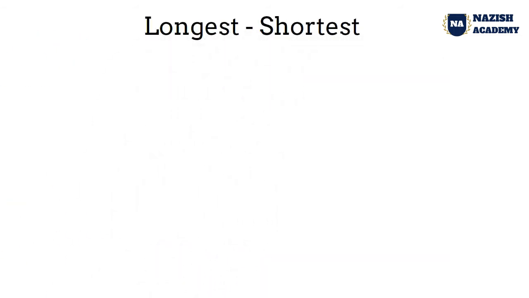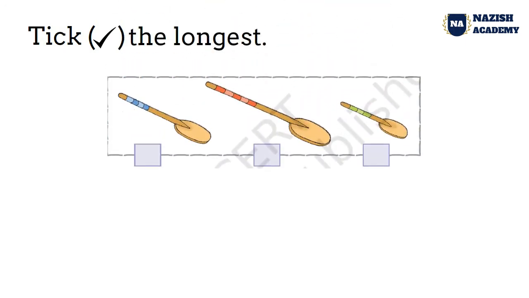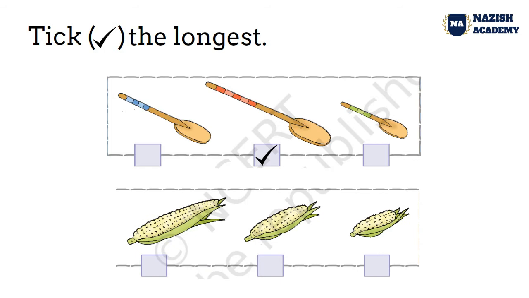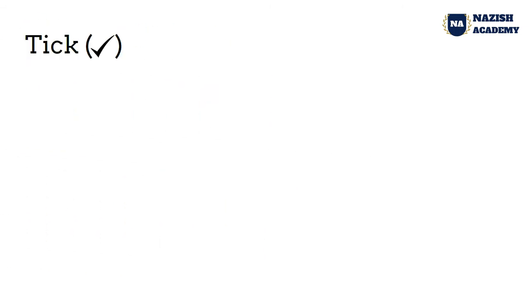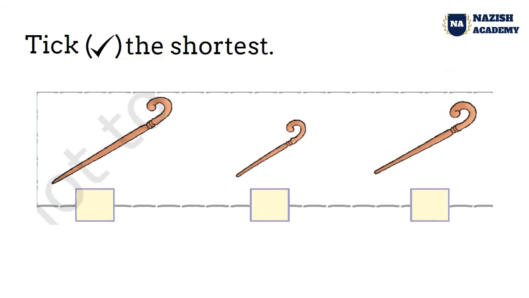Longest, shortest. The chili on the extreme left is the longest and the chili on the extreme right is the shortest. Now take the longest. Which is longest in this? Tell me. This one. And here, which is the longest cord? This one. Now take the shortest. Which is the shortest here? This one.